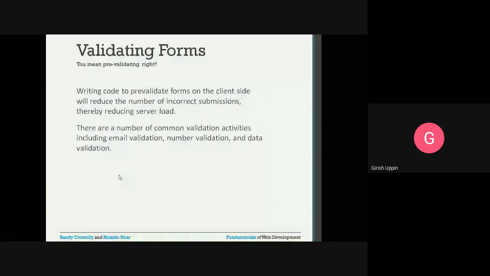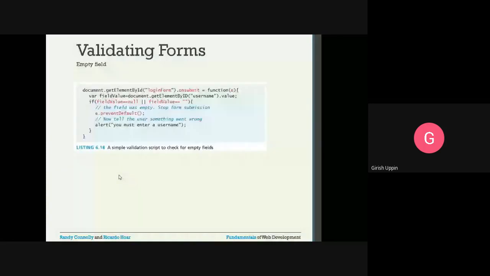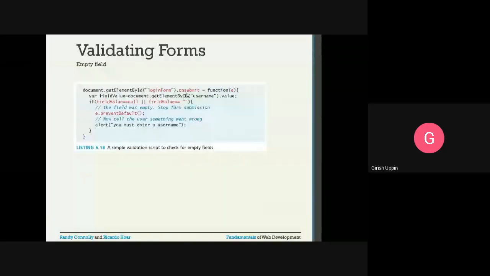So, validating an empty field: a simple validation script to check for empty fields. We have document.getElementById login form. This is a login form we have, and you are calling the onsubmit event. Whenever there is a submit of this particular form, this event will get triggered, and you will do this action. You will call this anonymous function.